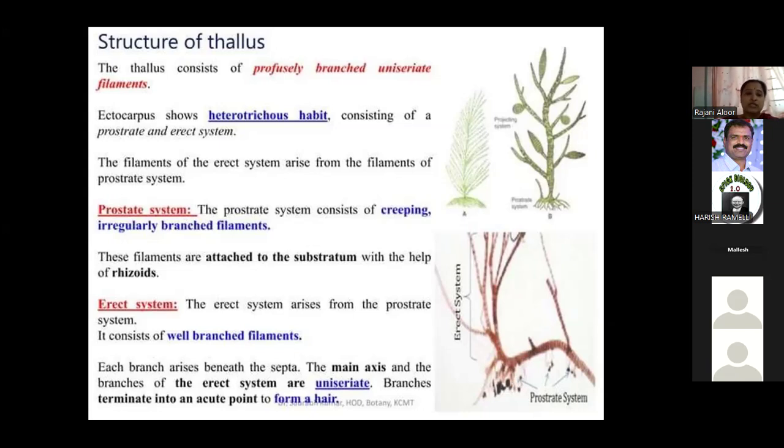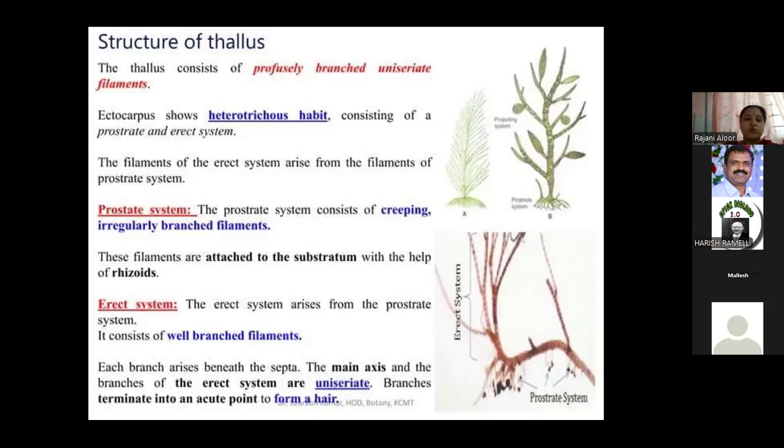Here also rhizoids are there. The prostrate system is poorly developed in free-floating species, where the free-floating species are there.